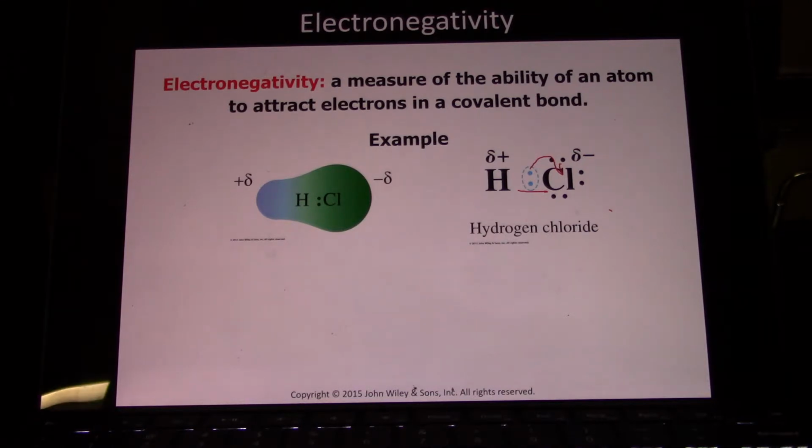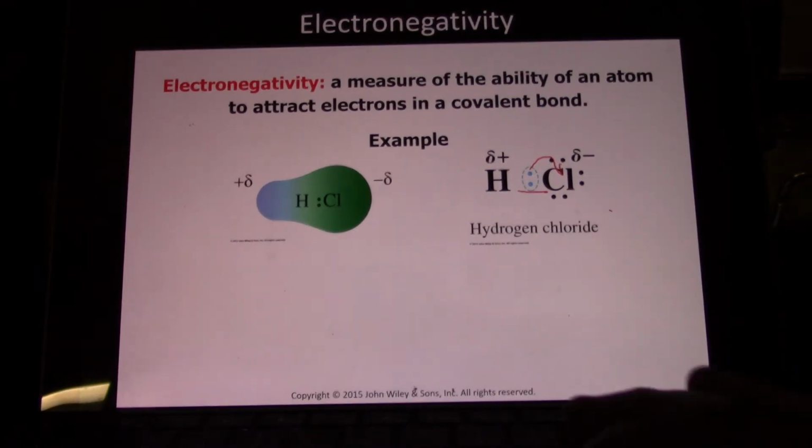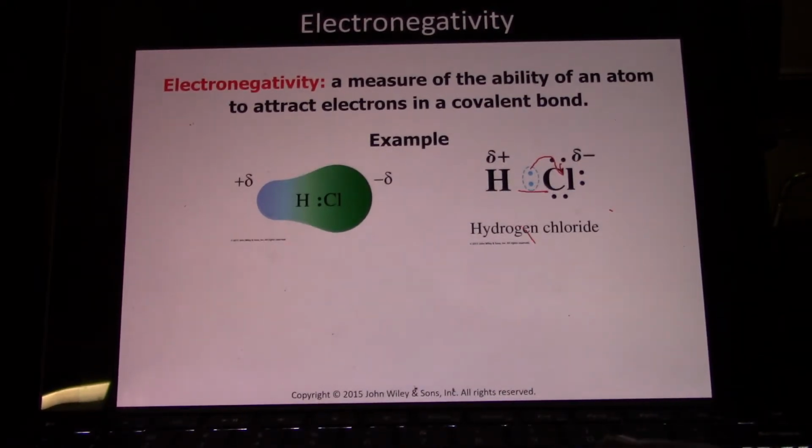Not a full -1, but some partial negative charge. That is the small Greek letter delta, which signifies a little bit of negative charge. Whereas this proton in this hydrogen doesn't get to see its electrons very much, so it's partially positive. And that's a dipole bond.